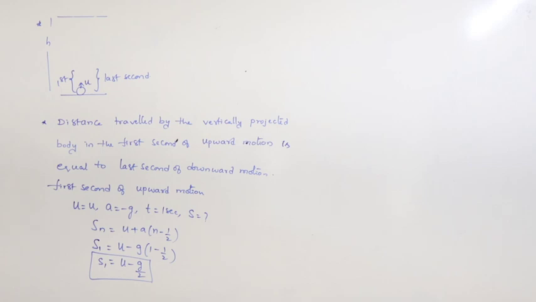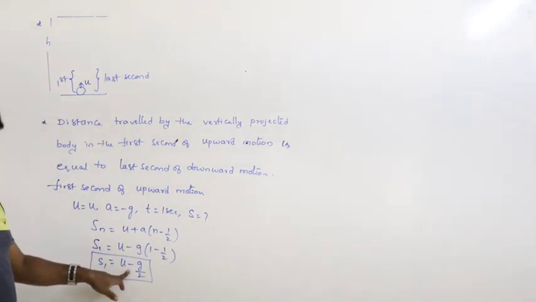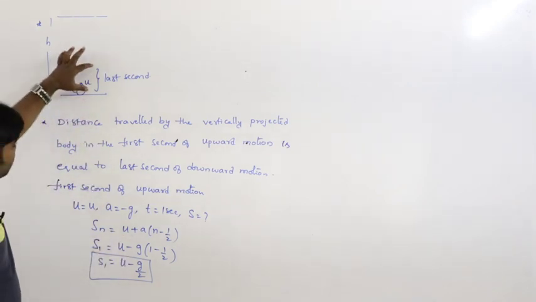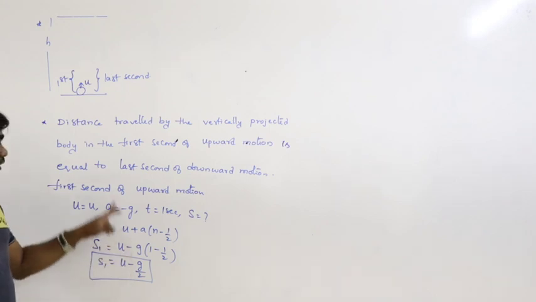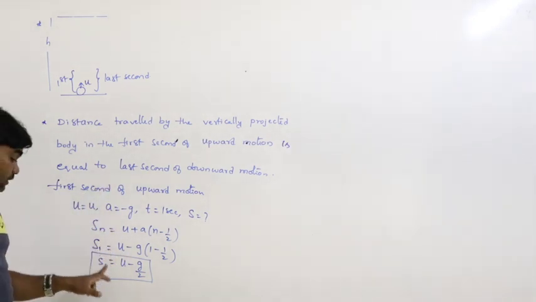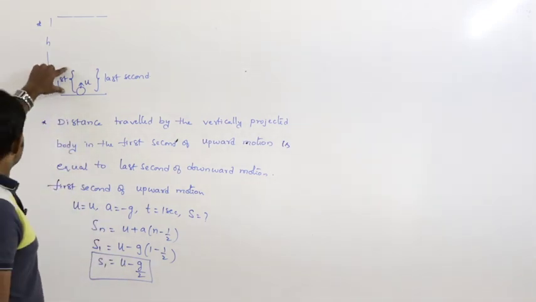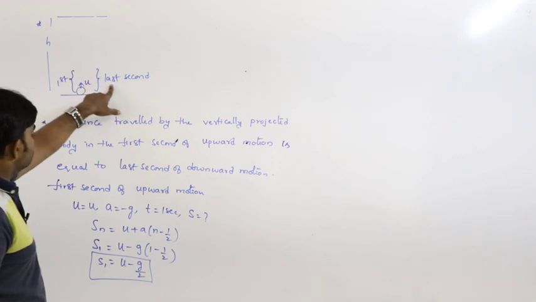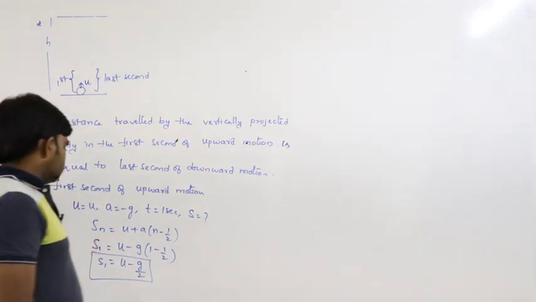So the distance travelled by the body in the first second of upward motion is equal to u minus g by 2. In the same way, the last second of downward motion is also u minus g by 2. This distance must depend on the velocity of projection. That is very important.